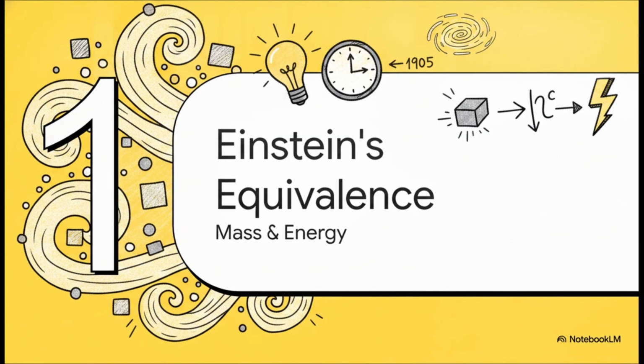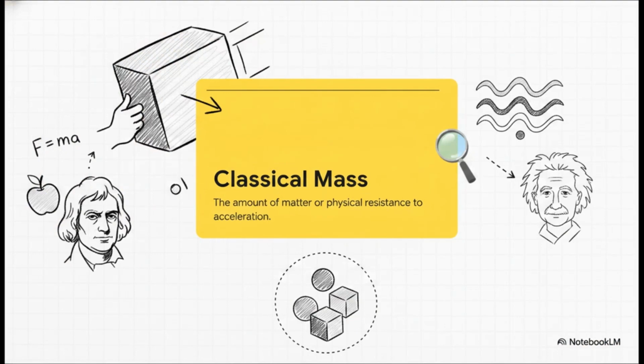All right, let's dive right into Section 1, Einstein's mass-energy equivalence. Now, back in 1905, a little equation called E equals mc squared completely revolutionized our understanding of reality. It boldly stated that mass and energy are entirely equivalent. But to really appreciate this massive paradigm shift, we have to remember how we classically define mass. Classically, we just think of mass as the physical stuff inside an object. Or, if you're thinking in Newtonian terms, it's an object's inertial resistance to being pushed or accelerated. But Einstein challenged this static, boring view with a truly brilliant thought experiment involving light.